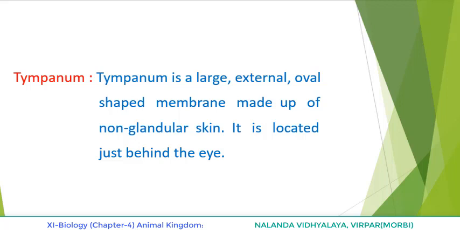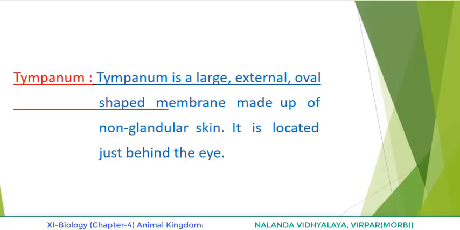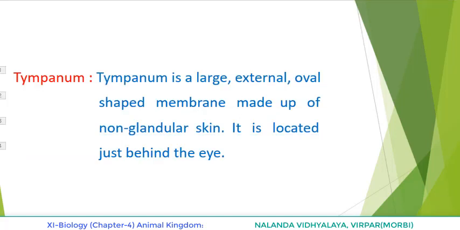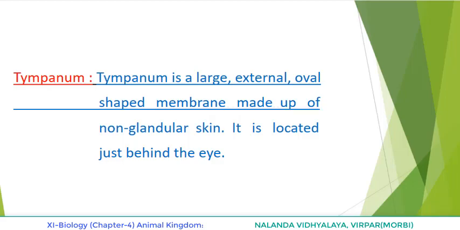Second point, it is located just behind the eye. Is it clear for you now? Once again, what is tympanum? A large external oval-shaped membrane made up of non-glandular skin, located just behind the eye.